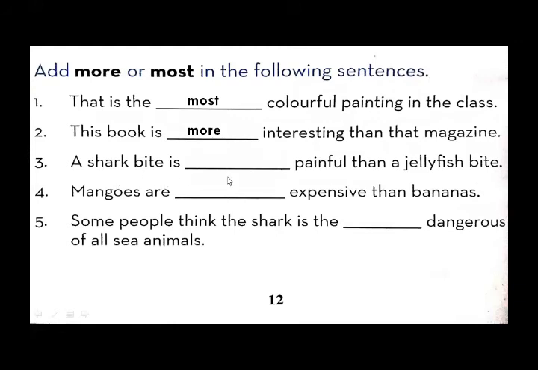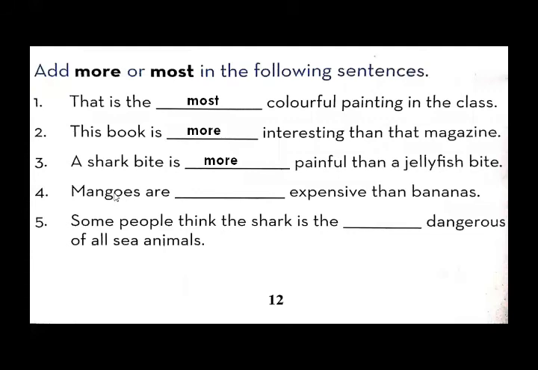So what should I write here? I should write more, right? Why? Because I'm comparing shark to jellyfish. A shark bite is more painful than a jellyfish bite. I'm comparing two animals over here. If I compare only one painting to all the other paintings in the class, at that time I'll use the word most. But here I'm comparing shark and jellyfish, two animals, so we have to write the word more.